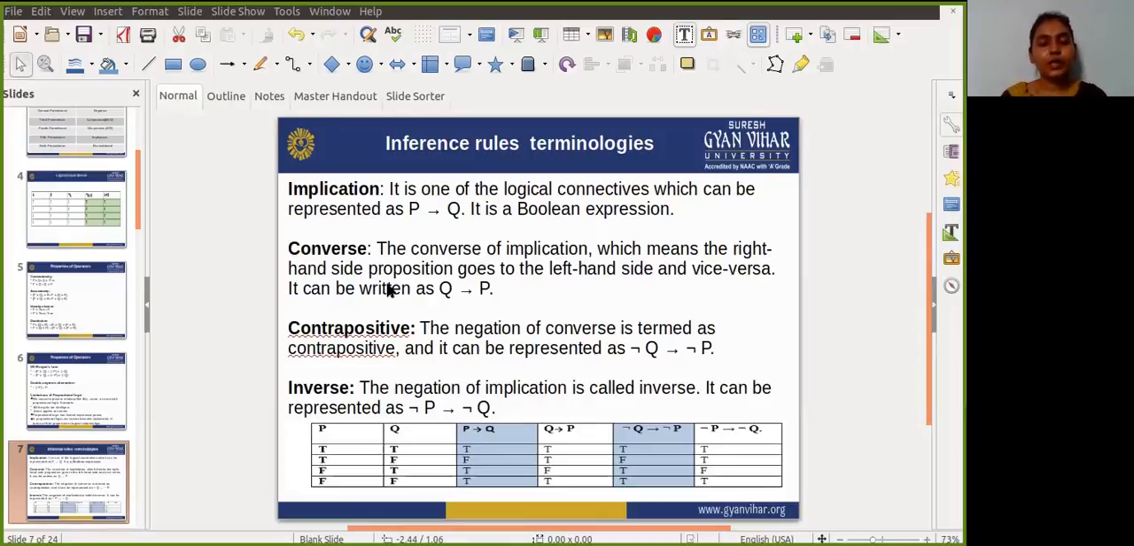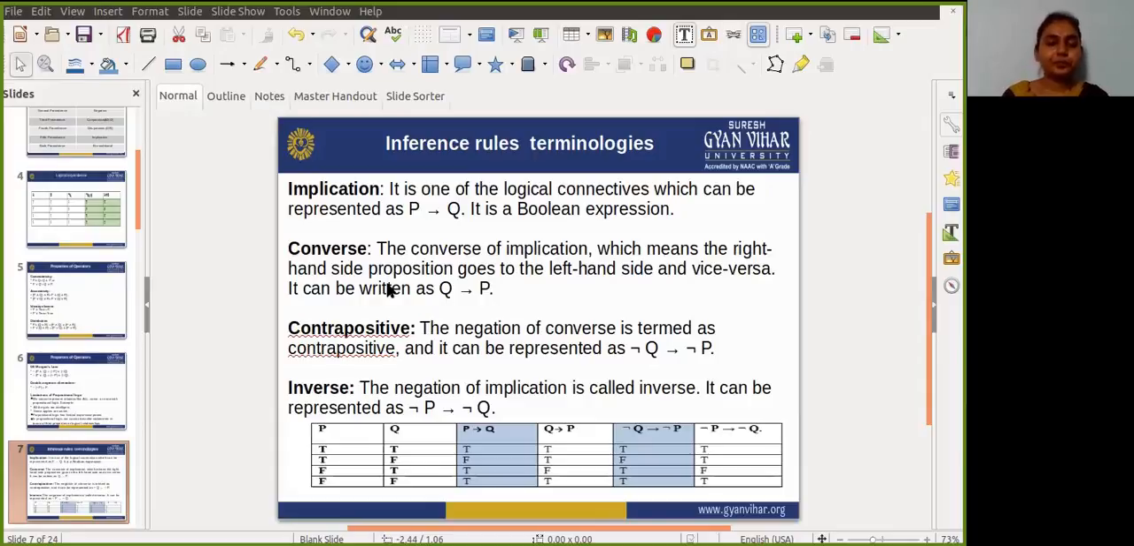So first understand what is implication. Implication is one of the logical connectives which can be represented as P implies Q. It is a Boolean expression. And what is converse? The converse of an implication means that the right hand side proposition goes to the left hand side and vice versa. So it can be written as Q implies P.